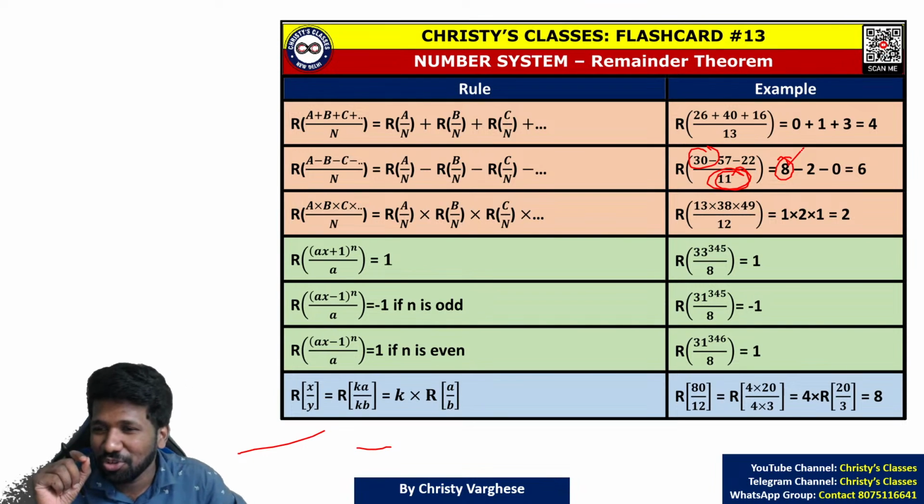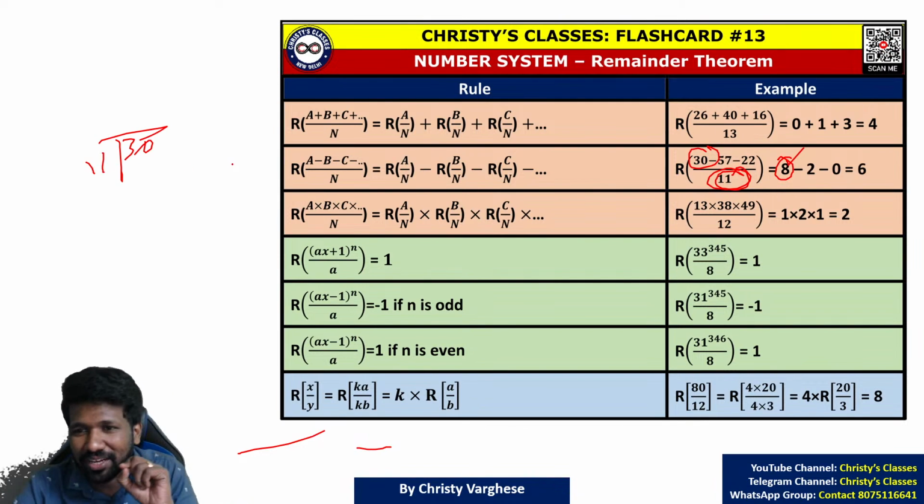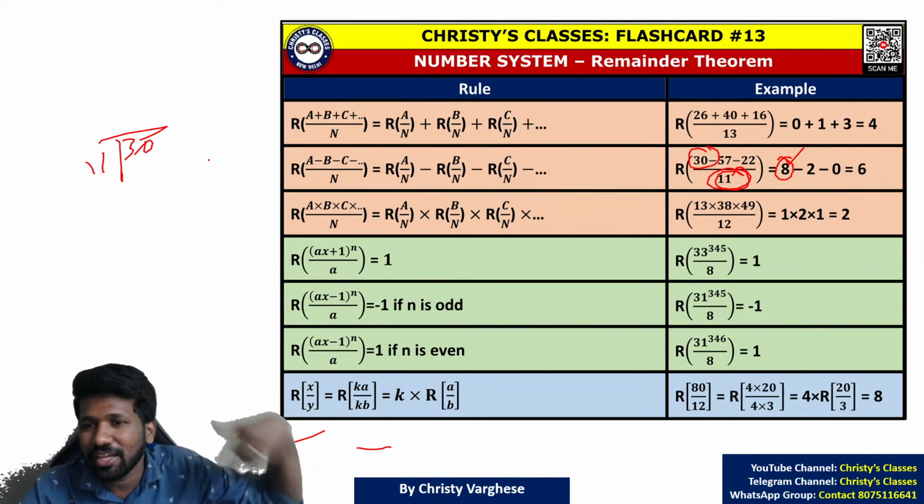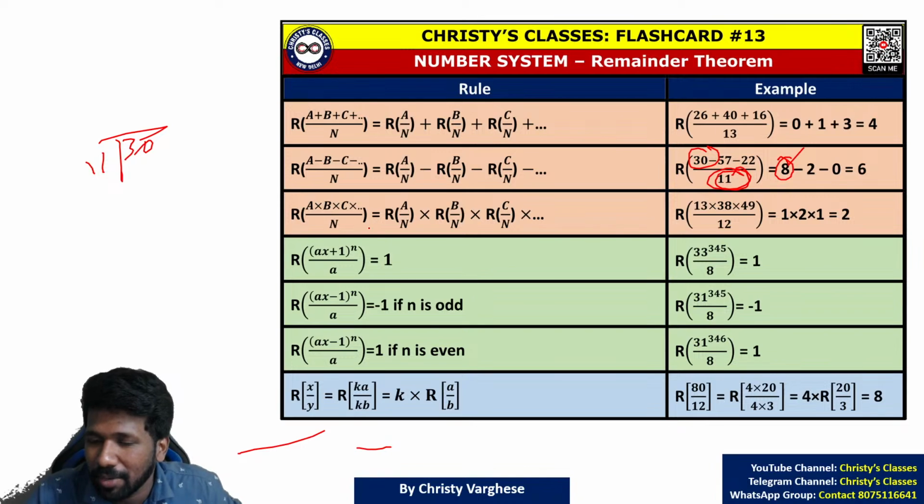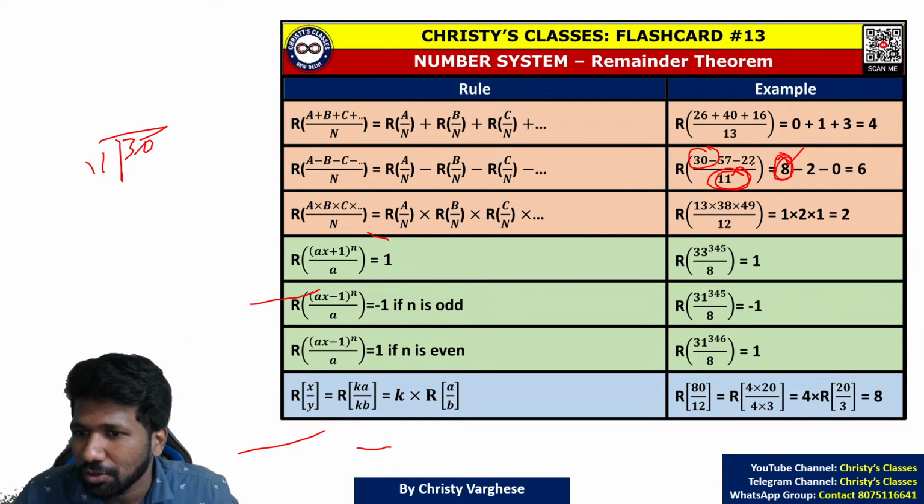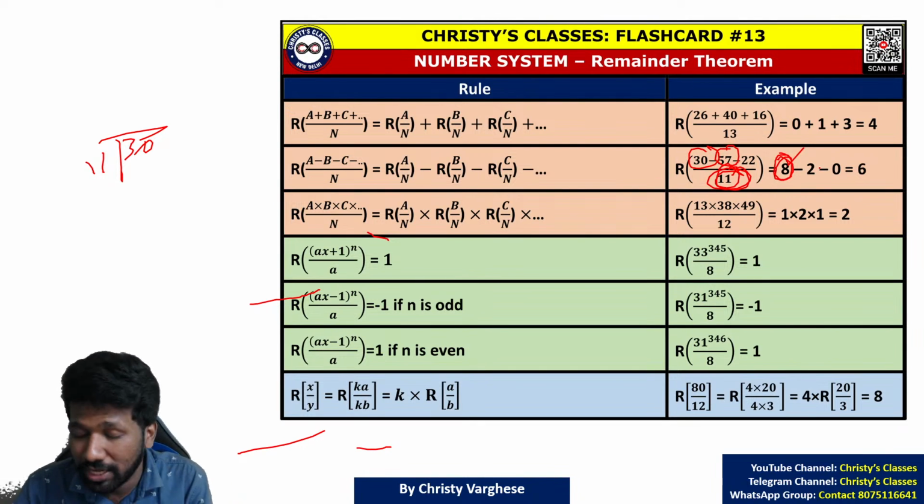It should come in your mind. As I told, you are not in school now, so you cannot write all the division steps for that. 30 by 11, you cannot divide it and find the remainder. You have to get in your mind 11, 22, 33, that are the multiples of 11. That idea will help you to do this. So anyway, 8 you will get. 57 by 11: 55 divided by 11, remainder is 0. So 57 has remainder 2.